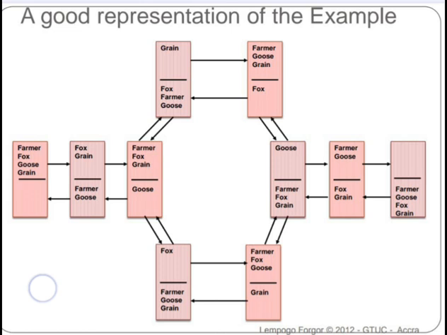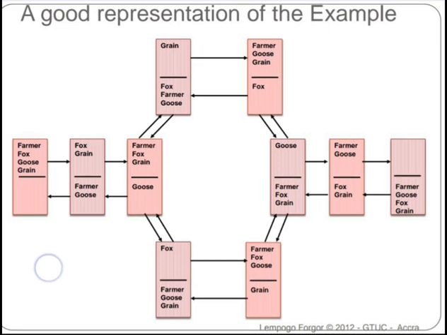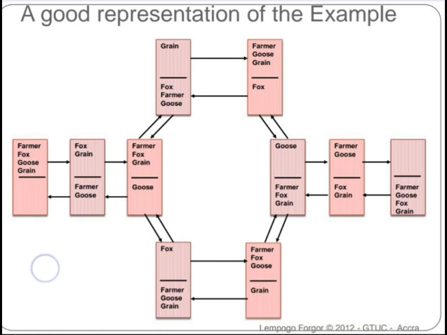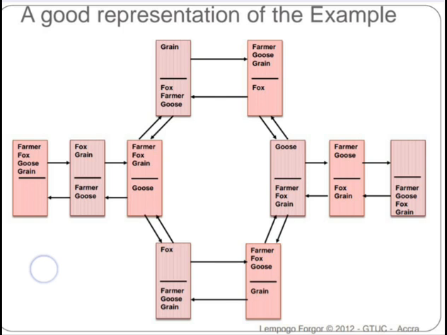Yeah, that's correct. Then the farmer will send the fox back to the bank of the river.